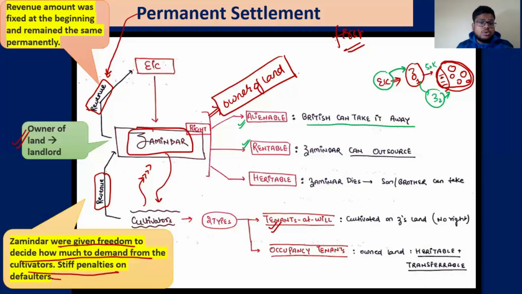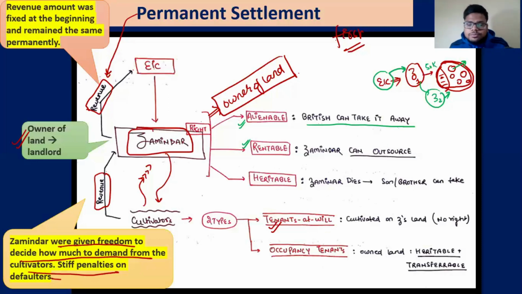Then we have discussed the two types of cultivators, tenant at will. Those have no rights. And then those who are the occupancy tenant. So they themselves can rent it out. They can give it to anyone else. And it was also heritable. That means if that small cultivator who owned his land under the overarching zamindari land dies, his son can get the land.